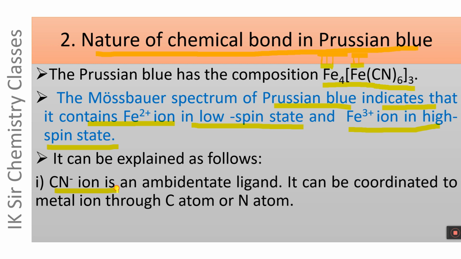CN- ion is an ambidentate ligand. What is an ambidentate ligand? The ligand which can be coordinated to the central metal ion through one of its various possible donor atoms is called an ambidentate ligand, and CN- ion is such a type of ligand. It can be coordinated to a metal ion through the carbon atom or the nitrogen atom.